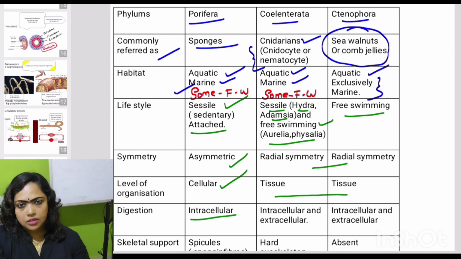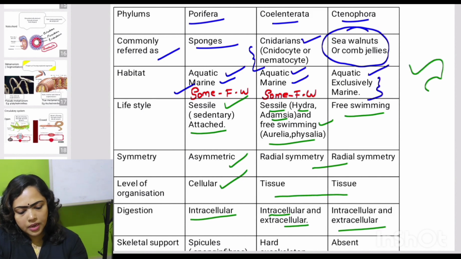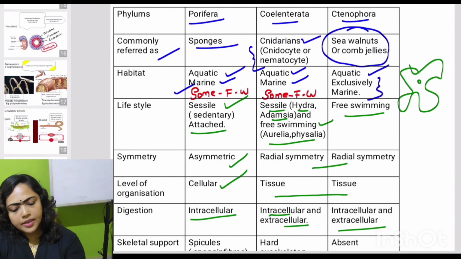Okay. And then about their digestion, poriferans have intracellular digestion. The word intra means within, it means inside the cell. But in coelenterates and ctenophorans, both are present: intracellular as well as extracellular. So what is the difference between intracellular and extracellular digestion? In humans, digestion is inside the digestive tract or alimentary canal, right? That means the digestion is inside the digestive tract but outside the cell. So that is extracellular digestion.